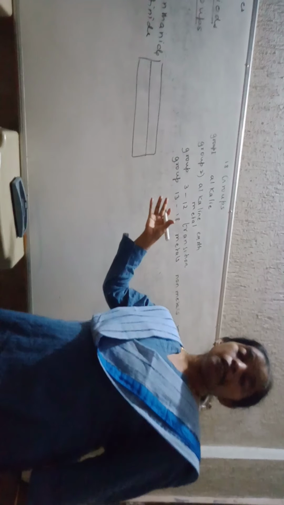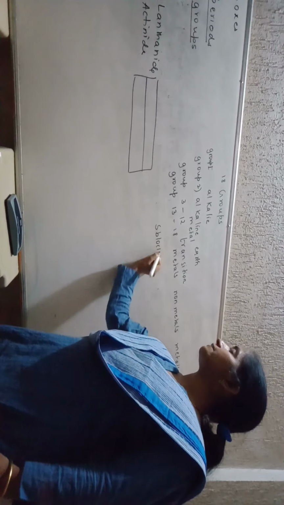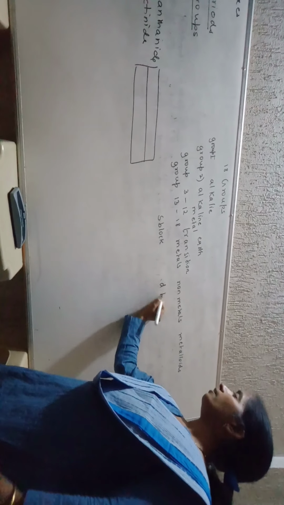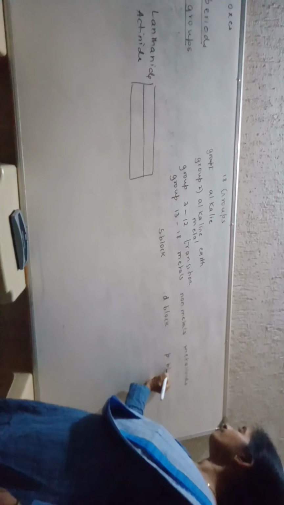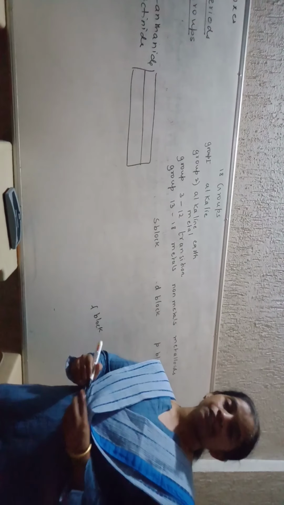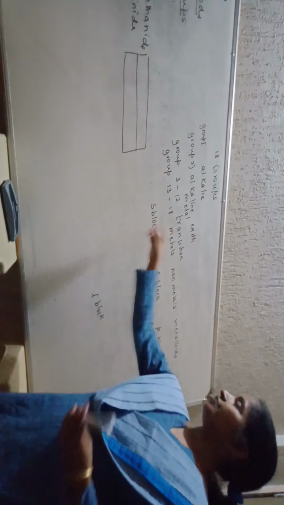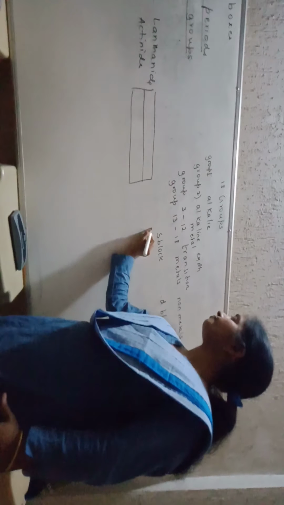Students, even the elements in the periodic table are classified into 4 varieties: S block, D block, P block, and F block. S block includes group number 1 and 2.